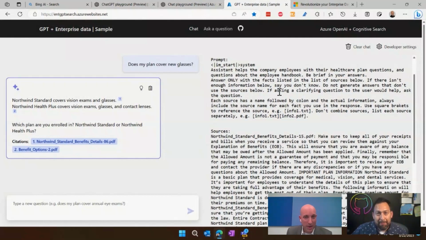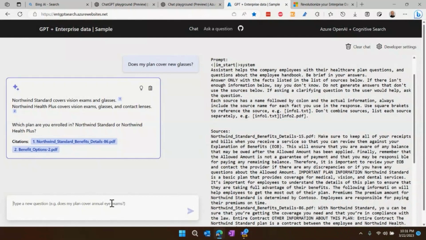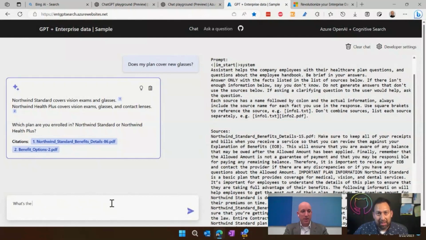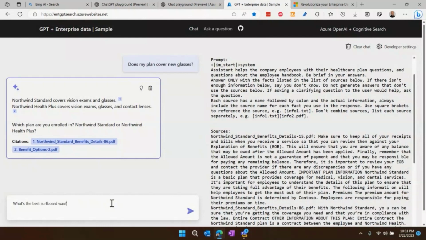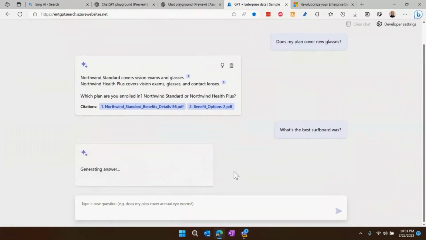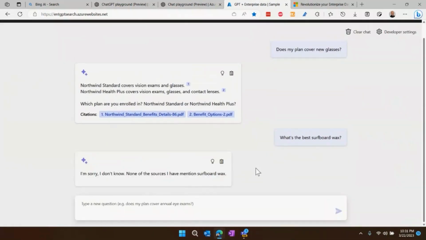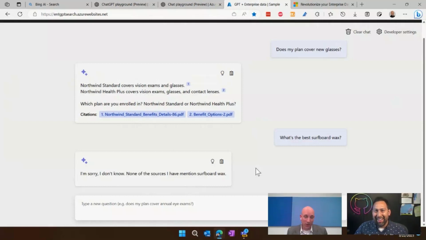And you know what's really cool? Because it has this instruction at the top that says, only give an answer if you have the information. If I ask it something that it doesn't have information on, like what's the best surfboard wax? That's not in my health plan. It says, I'm sorry, I don't know. None of the sources I have mention surfboard wax, and it's true. So you can restrict its domain both through that meta prompt that we saw, and also through the data that you're searching over.